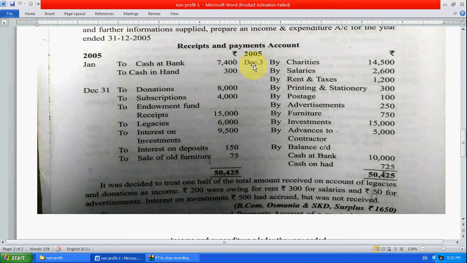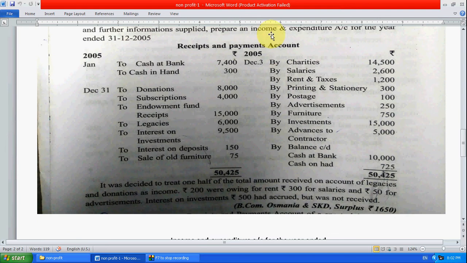Now in the receipt and payment account, all the entries related to cash are taken here. The debit side is income, the credit side is payment. It is also called a cash book, receipt and payment. This is the opening cash and this is the closing cash.